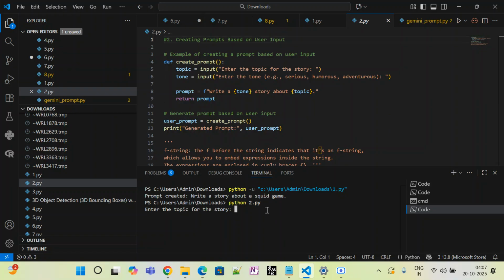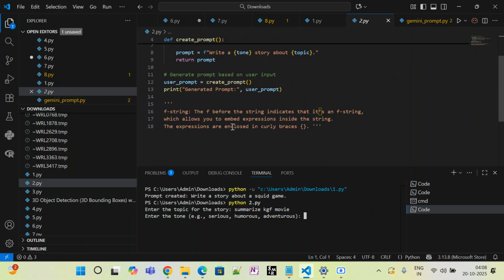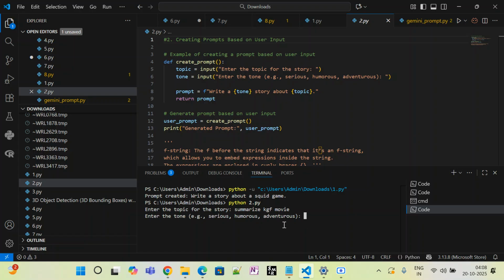2.py. Okay, so what it is asking: enter the topic for the story. So summarize. Okay, so let me ask the question, summarize the KGF movie, or anything, whichever you want, you can ask. Okay, so the tones which you want, I have set in my list as three tones, which are serious, humorous, or adventurous. Okay, so this is the f-string, which allows expressions inside these strings.